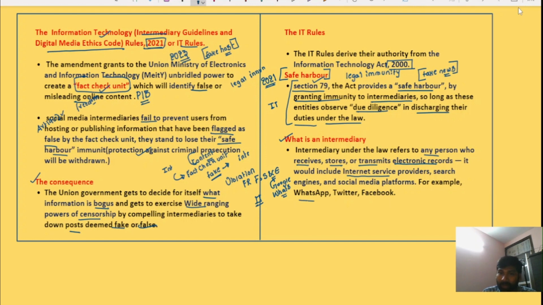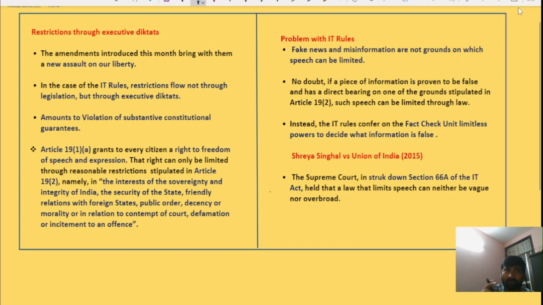For example, WhatsApp is an intermediary, Twitter is an intermediary, and Facebook is also an intermediary, right? So what are the problems with the newly issued IT rules? Why are they being opposed as against the fundamental rights guaranteed under Article 19(1)(a) of the Constitution?